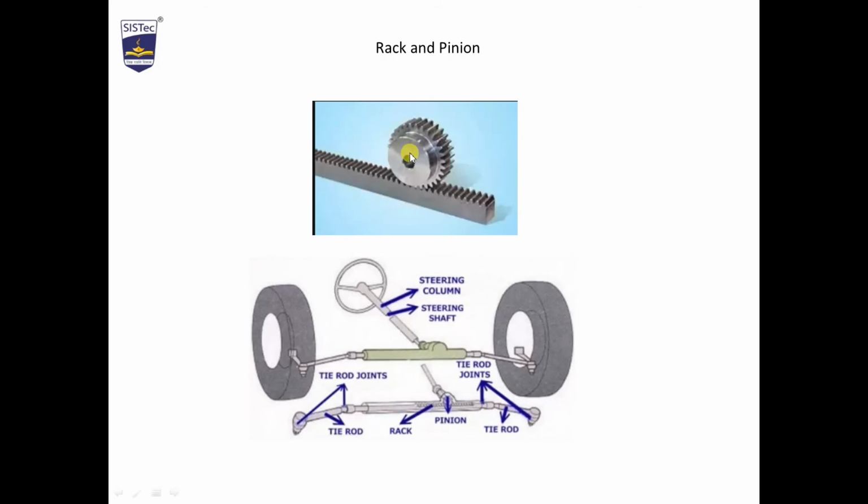Here we are able to see the rack is horizontal, it is not circular, and the pinion is circular. So circular motion is converted into reciprocatory motion. This is used in tie rods in the automobile industry for the steering wheel. When we rotate the steering, a pinion is attached to it and a rod, which is called the rack, is attached like this. When the pinion rotates, the rack moves horizontally, which gives motion to the wheel. So in rack and pinion, motion is converted from rotary to reciprocatory. This is one of the important factors, you should remember this.